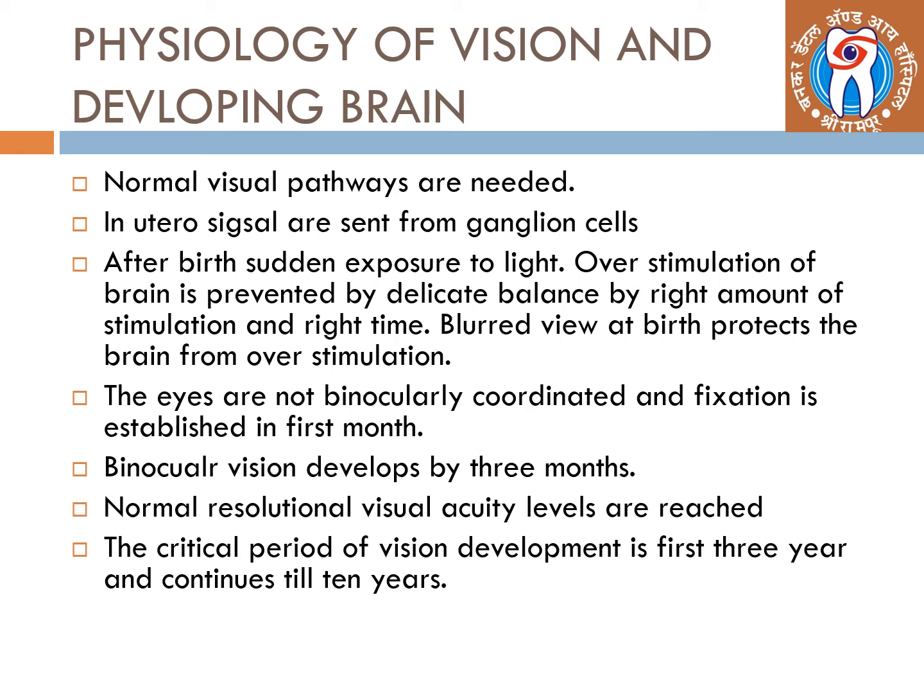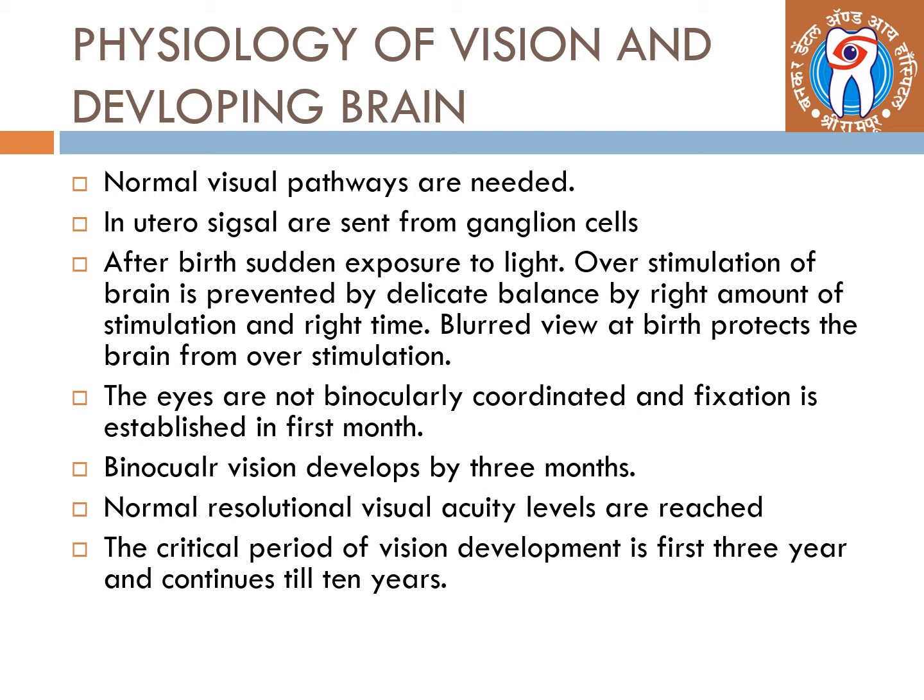Physiology of vision and developing brain. Normal visual pathways are needed for development of the brain. In utero, signals are sent from ganglion cells. After birth, sudden exposure to the light, overstimulation of brain is prevented by delicate balance, by right amount of stimulation at right time. Blurred vision at the birth protects the brain from overstimulation.